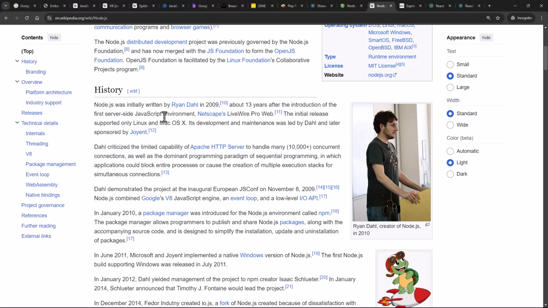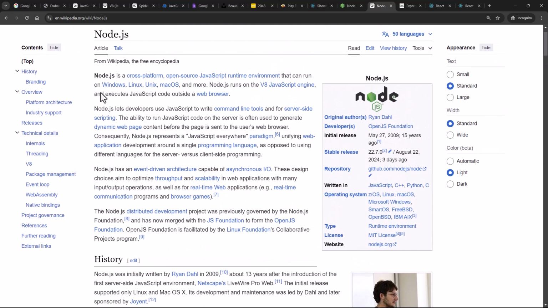Now with the help of Node.js, you can run JavaScript anywhere, and you can even make use of JavaScript to do server-side programming. So this combination of the V8 engine and the Node.js runtime environment provided a strong foundation for building scalable and high-performance server-side projects using JavaScript. Okay, so that's some history about Node.js and how it came into the picture.